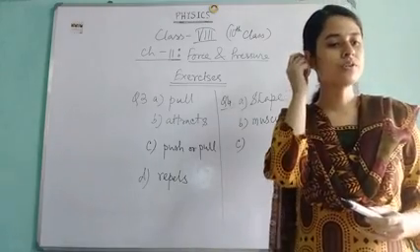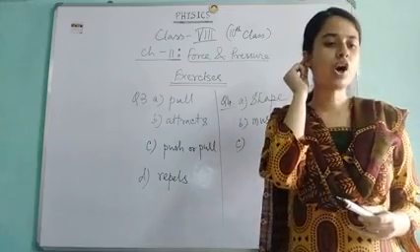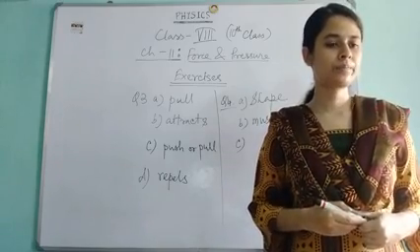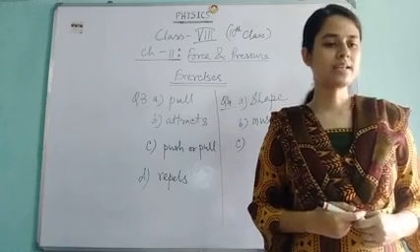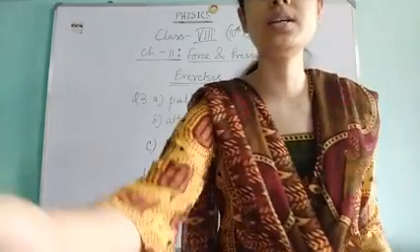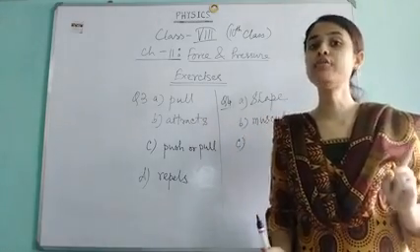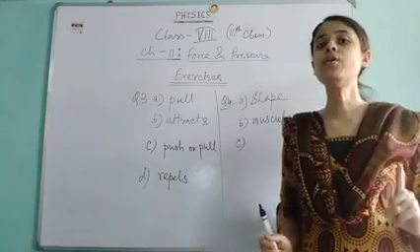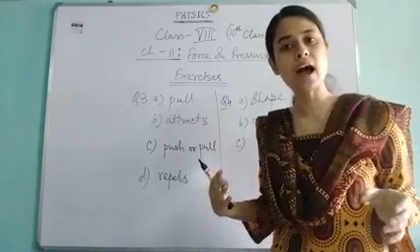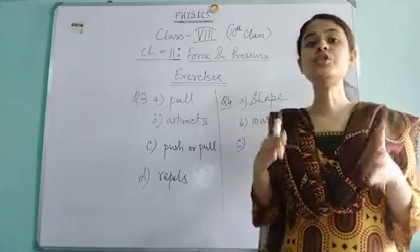Here you have to be very cautious that it is written state of motion, not state of rest. When you have released the arrow, it is now in motion. So now they are asking you to change the state of motion.